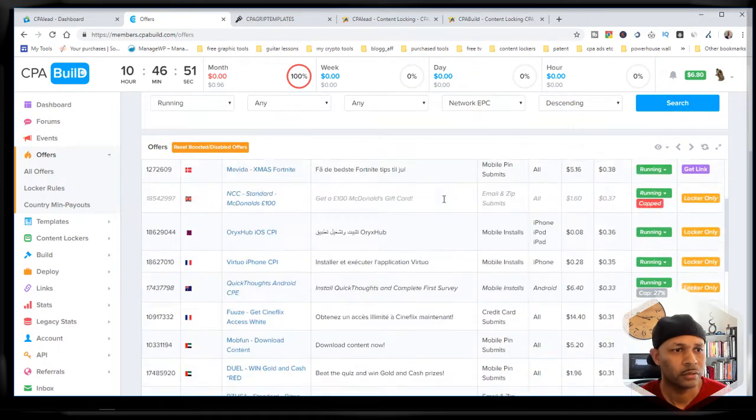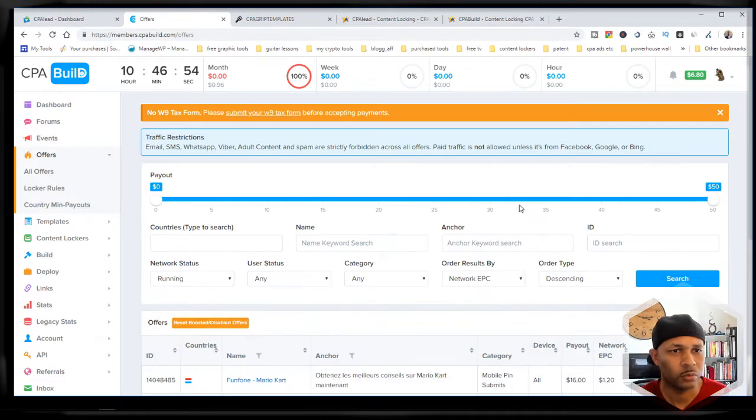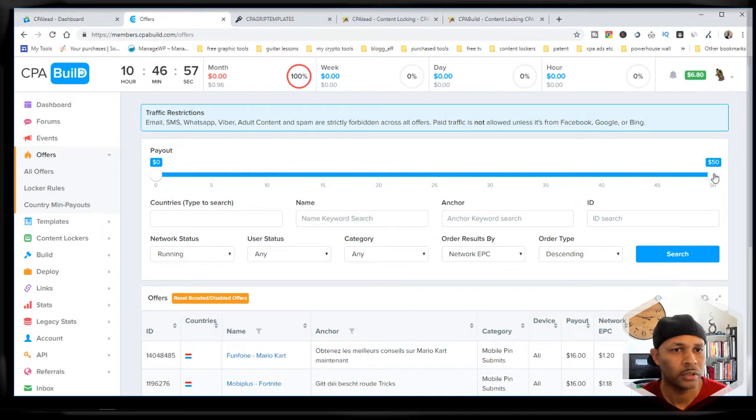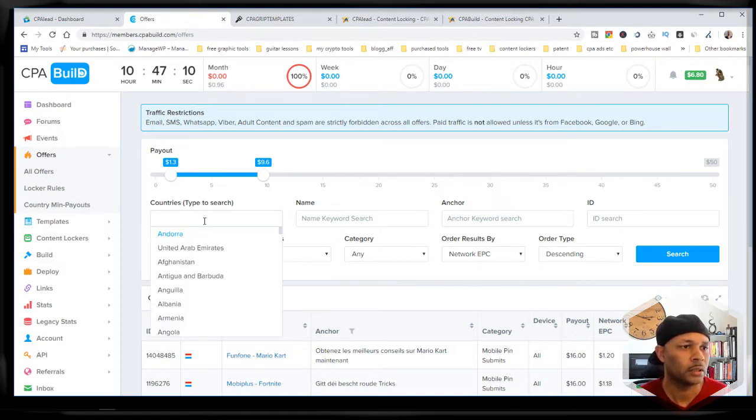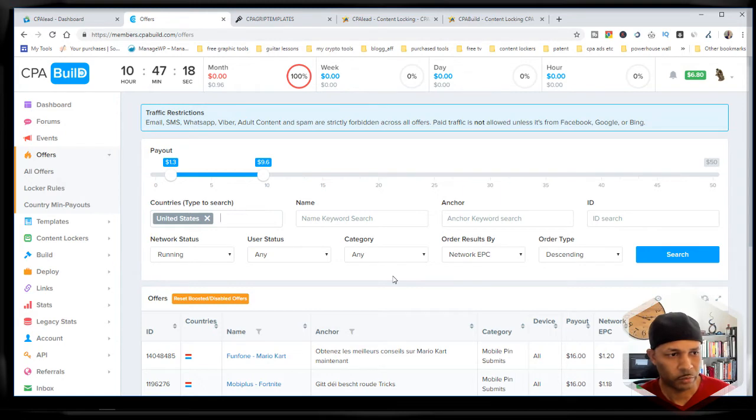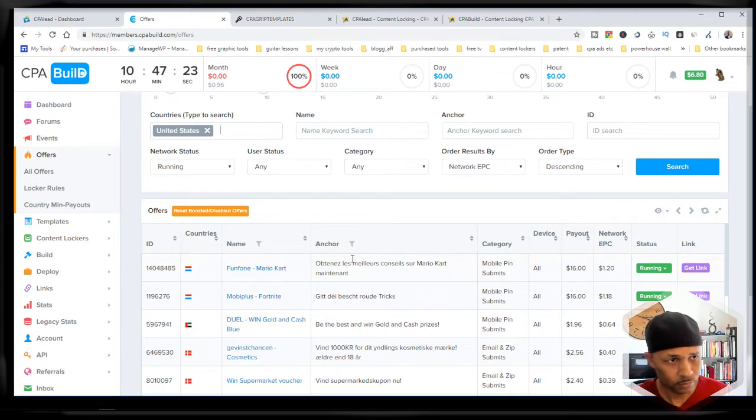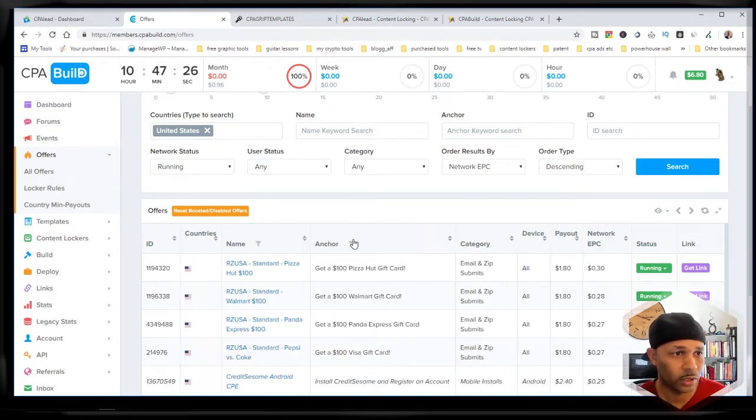All right, so as far as the offers, let's go just like we did with CPALEAD. It's a little bit better layout, a little bit more intuitive, so you can actually slide. So if I want to say 10, I don't want anything less than $1.30. I can pick which country. So if I'm in the US, a lot of you guys ask me on different videos, if I'm in Nigeria and I'm promoting Nigerian stuff, but I want somebody from the US to get my offer, well, you just have to have some offers turned on for US payouts as well, and that way it'll show the US offer to a US person.